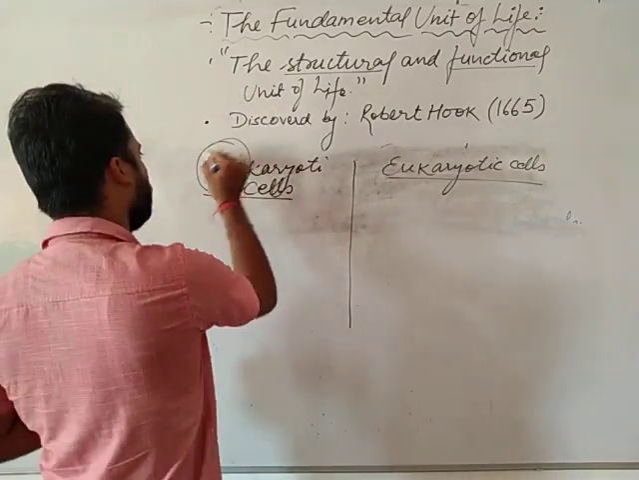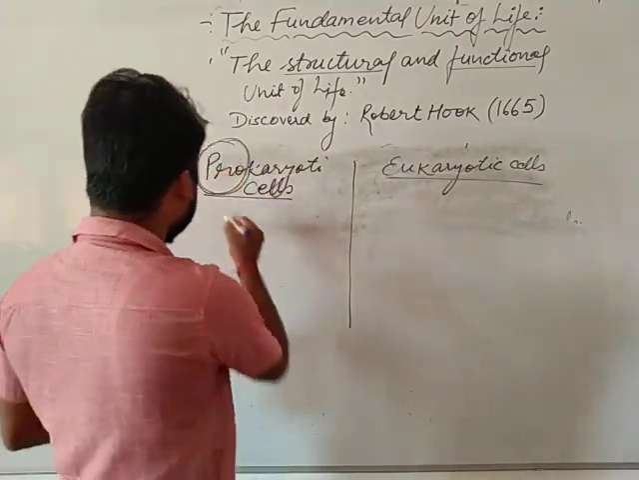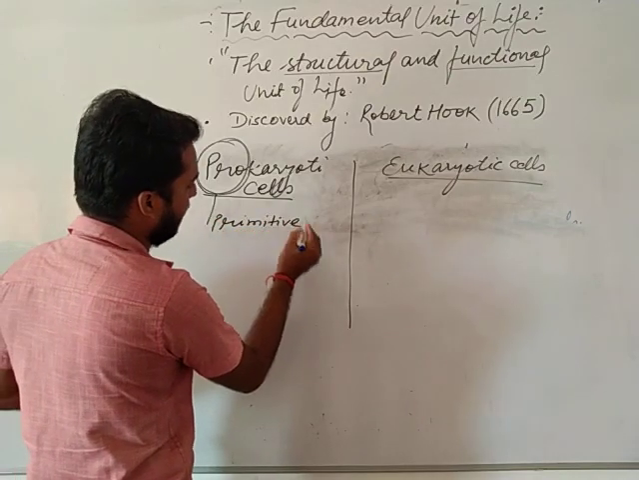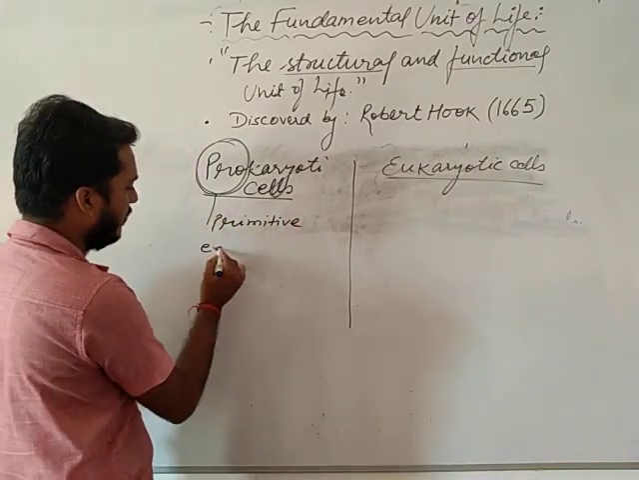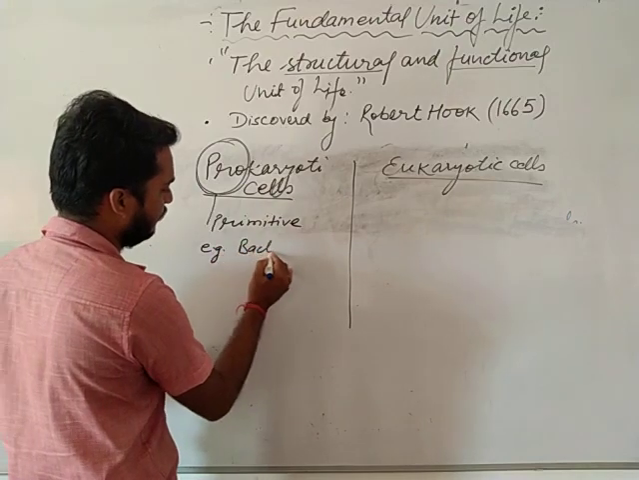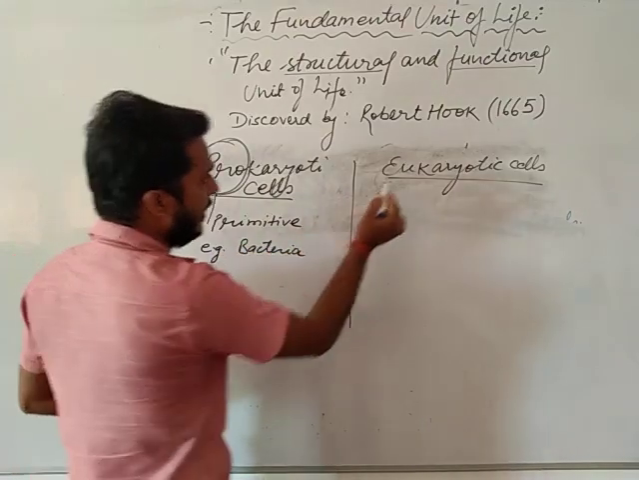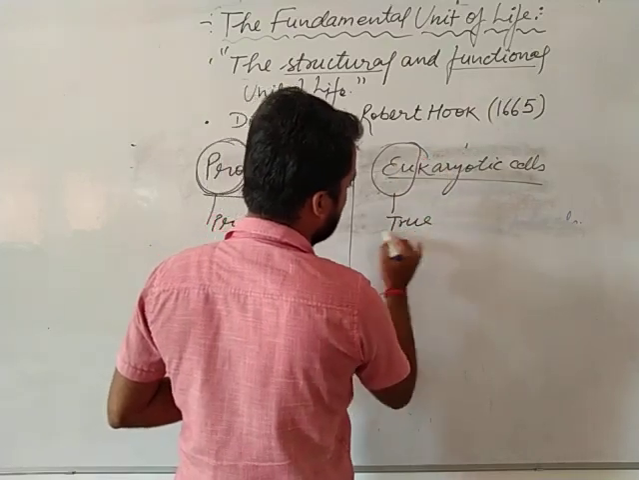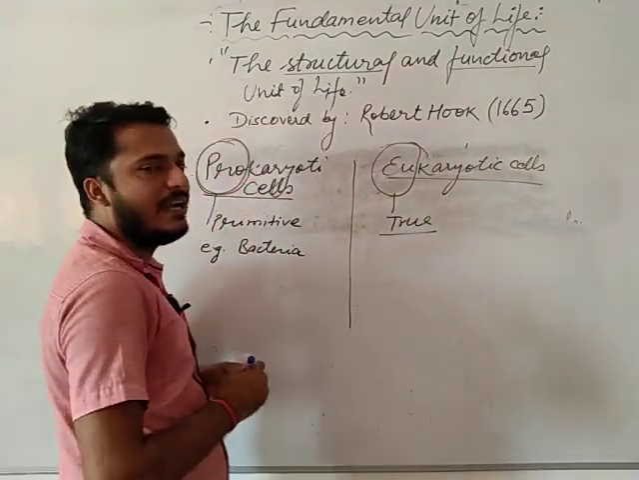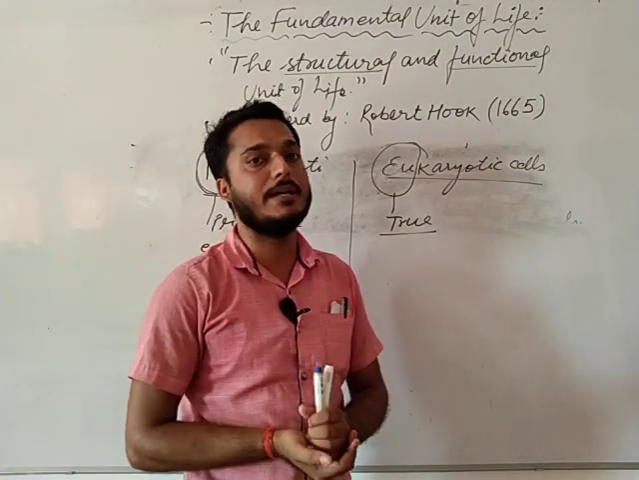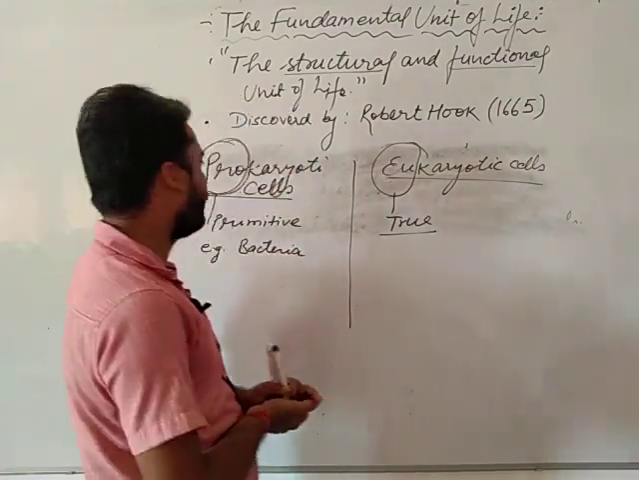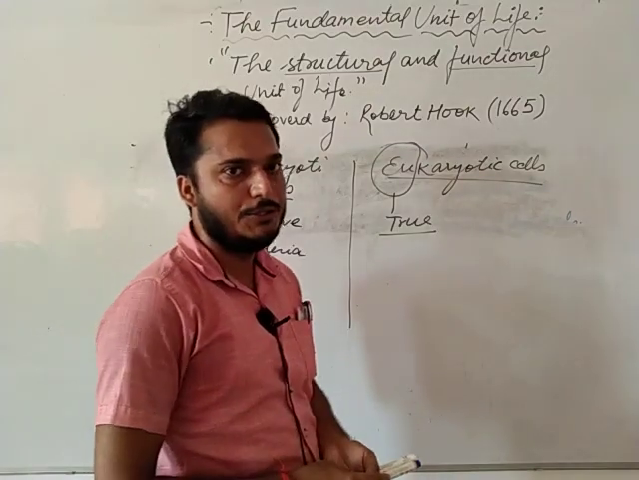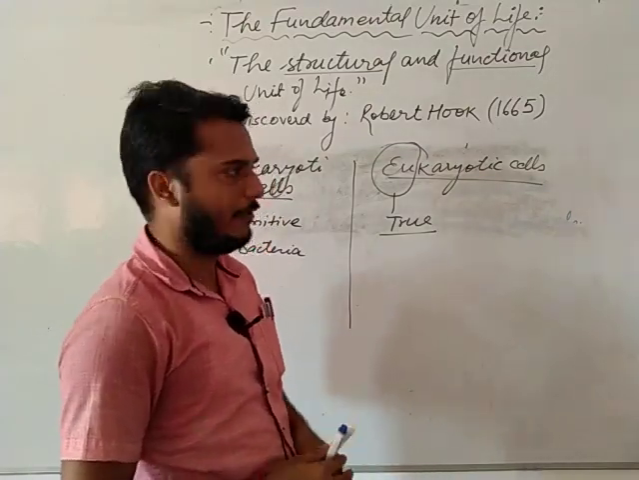Pro, what is the meaning of pro? It means primitive, means ancient times. Example: bacteria. And what is the meaning of eu? It means true, means they have well developed bodies, called eukaryotic. In case of prokaryotes, development does not occur. Due to this they are called prokaryotic.